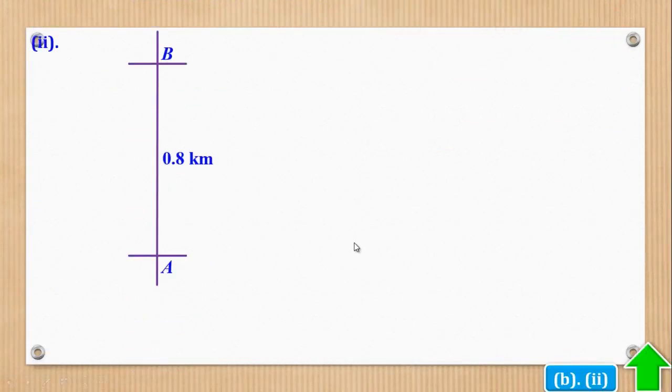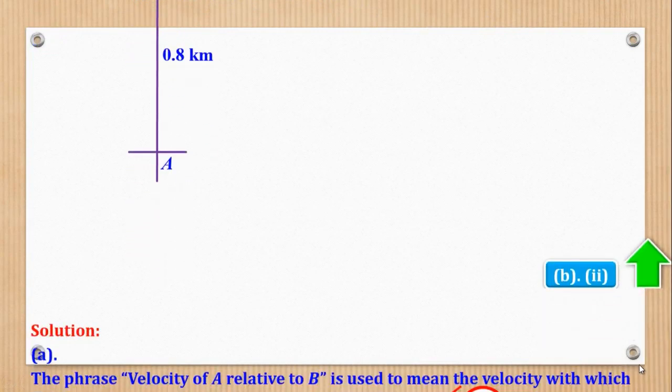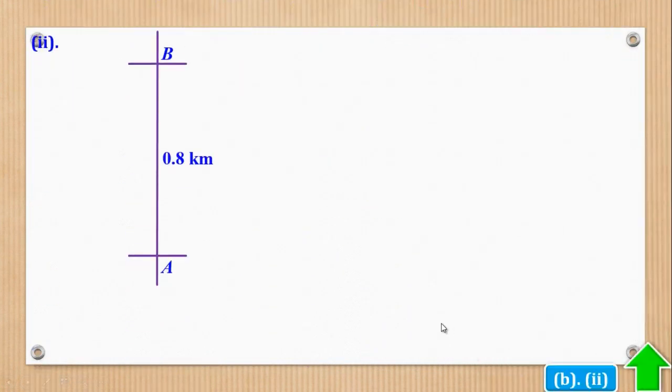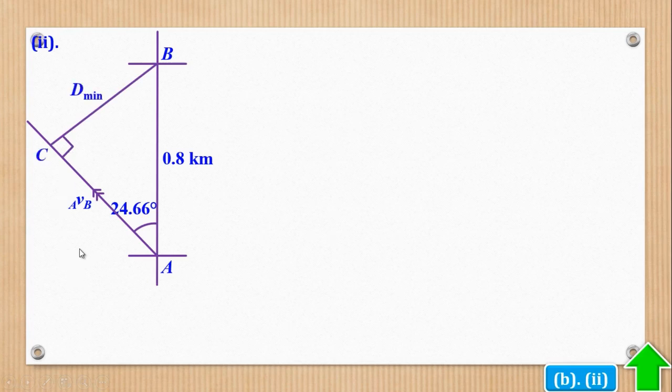So from there, I'll come and draw my relative path. I think we saw here, if you look at this, we realize that the relative velocity is in this direction. Do you see that? And this angle is 24.66. So I'll come and draw my relative velocity or relative path. When you draw the relative path, then you drop a perpendicular from B to meet this relative path. So when you draw a perpendicular, it will be in that form. And this distance BC is what we call the shortest distance between A and B.